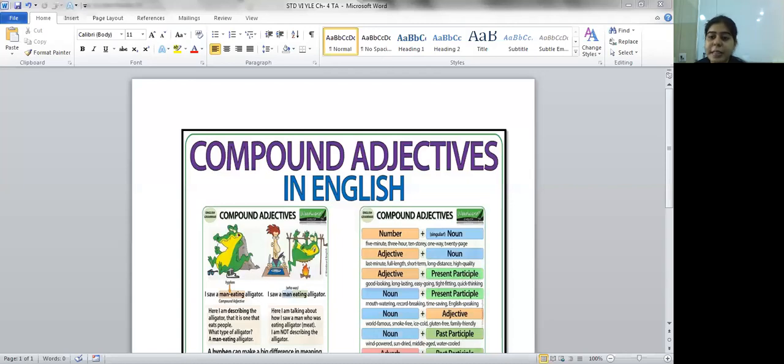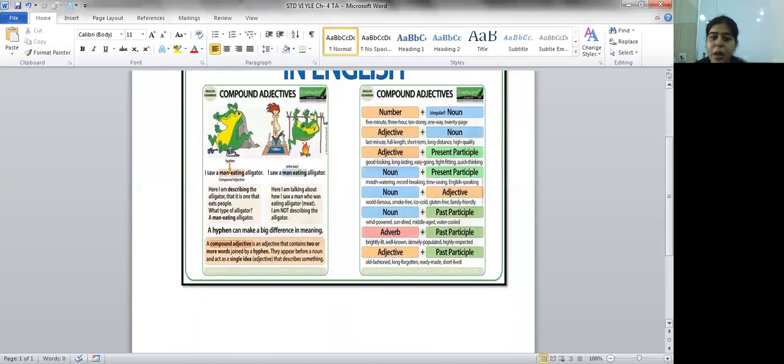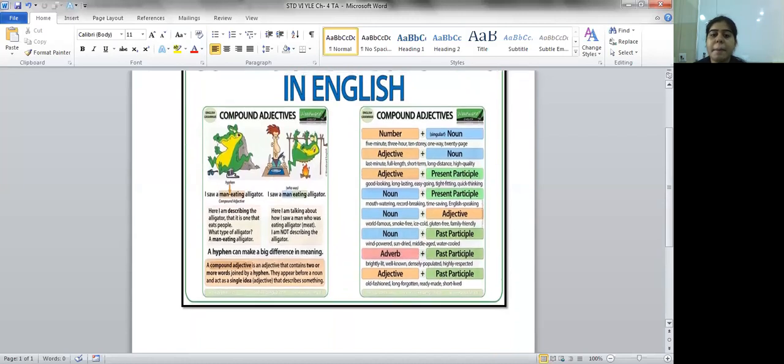Yes, so here is the example. Now you would say, Miss, why is it important to put a hyphen in compound adjectives? Now, we will go through this example and understand the importance of the hyphen in compound adjectives. I saw a man eating alligator.